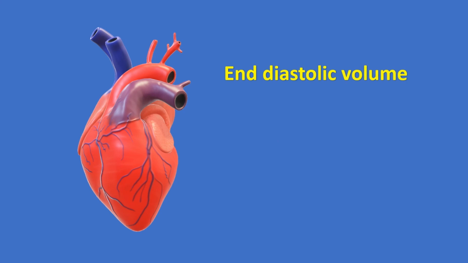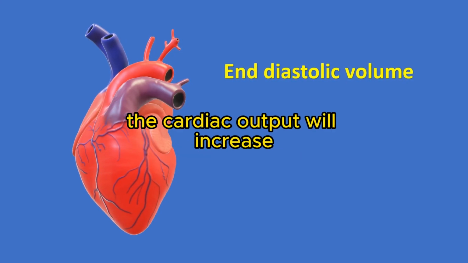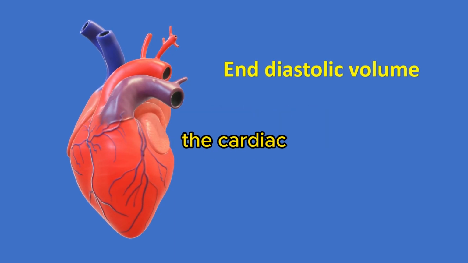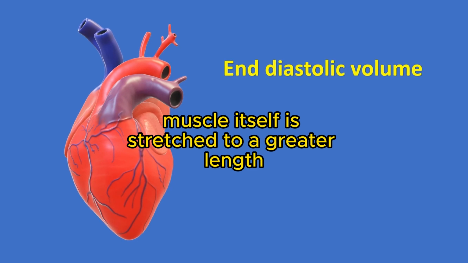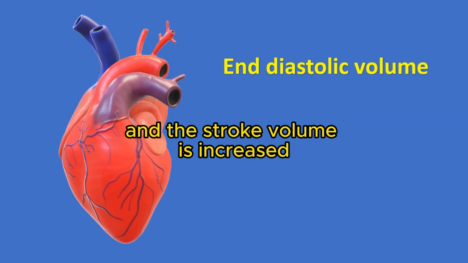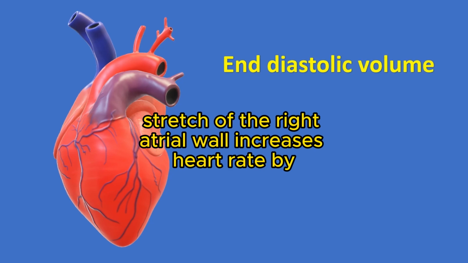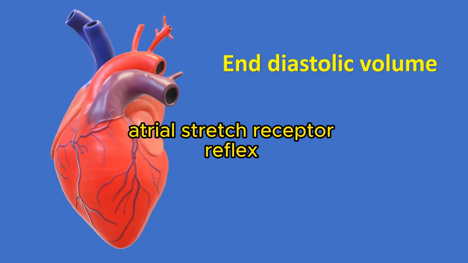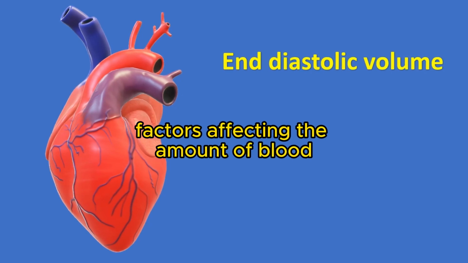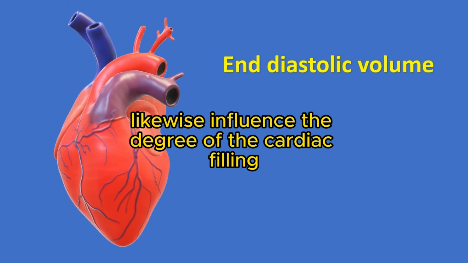When the venous return is increased, the cardiac output will increase. When an extra amount of blood flows into the ventricles, the cardiac muscle itself is stretched to a greater length, so the muscle will be contracted with increased force, and the stroke volume is increased. Stretch of the right atrial wall increases heart rate by atrial stretch receptor reflex, and increases the cardiac output. Factors affecting the amount of blood returning to the heart likewise influence the degree of the cardiac filling during diastole.